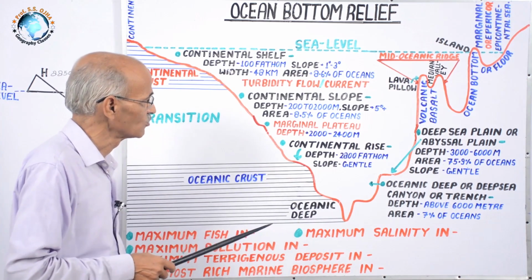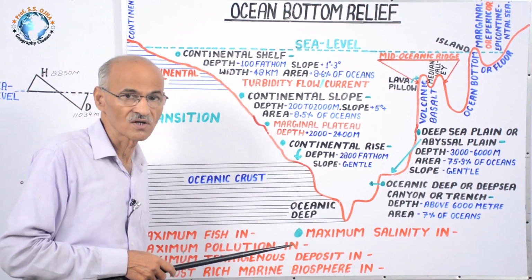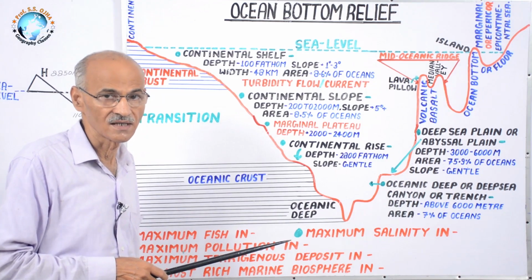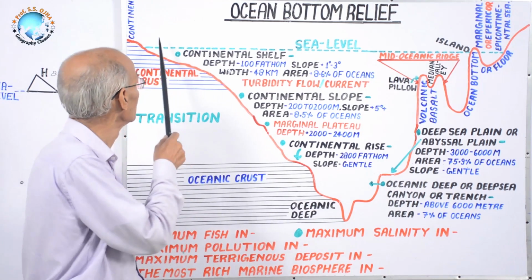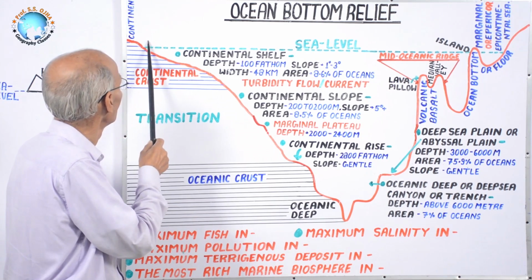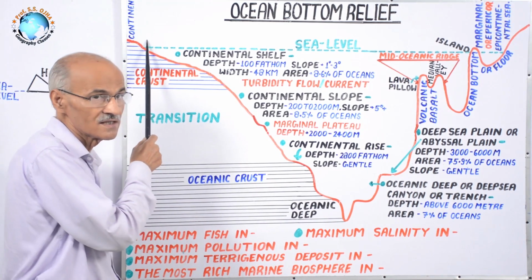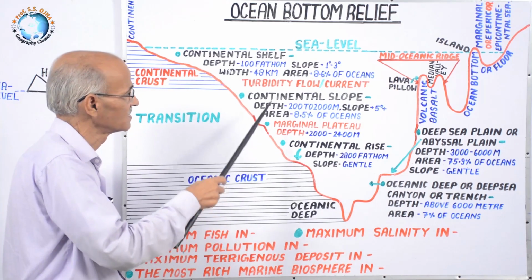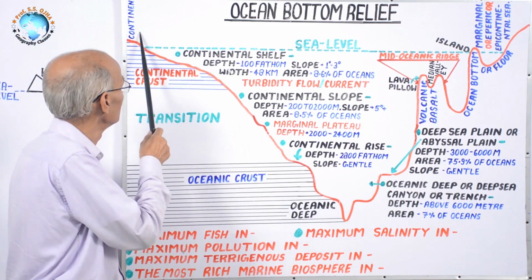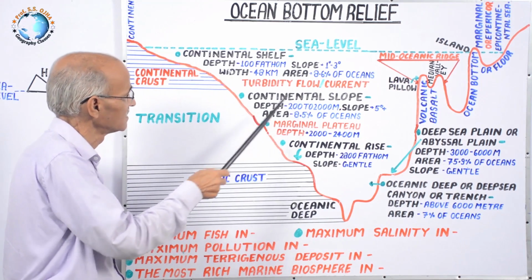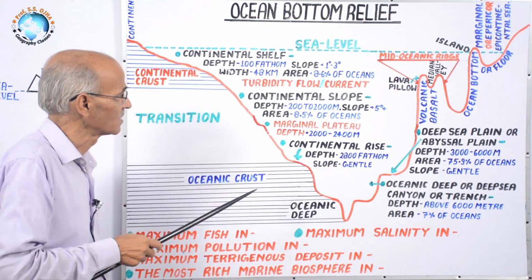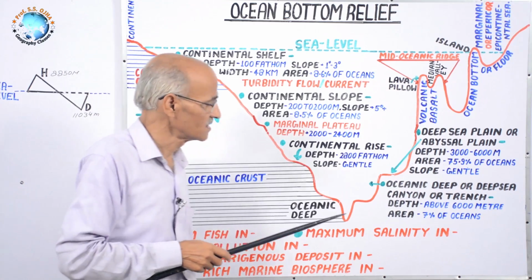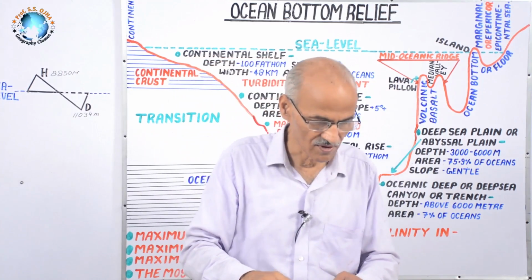Today oceanography is very much applied because humanity is fed up of this land. Land is getting saline and marine resources are sufficient, and that's why we and our technology are looking towards the ocean, and the study of the ocean is very important today.